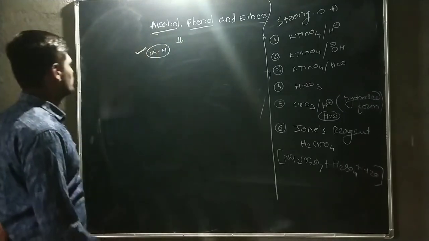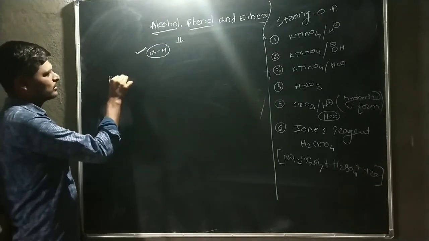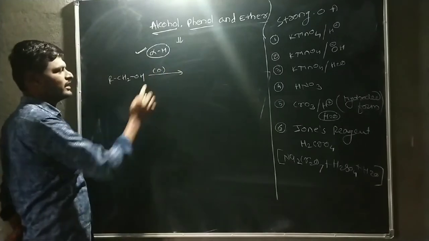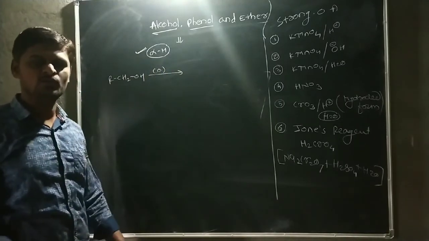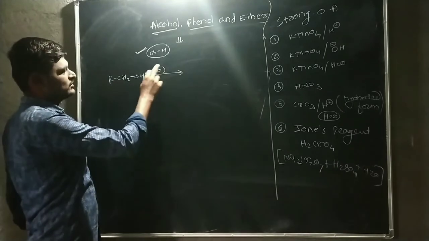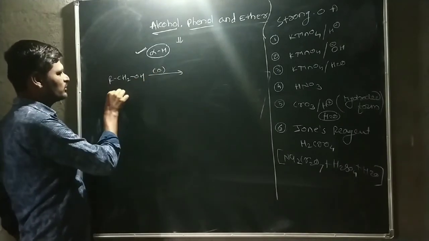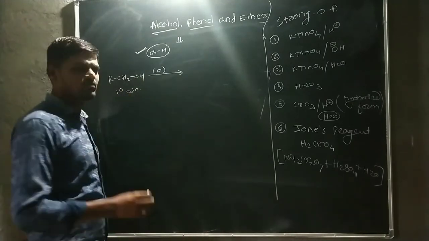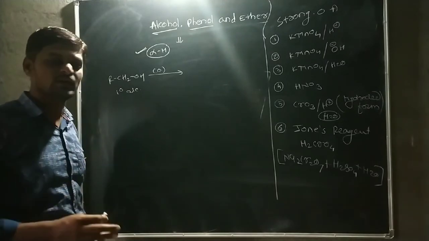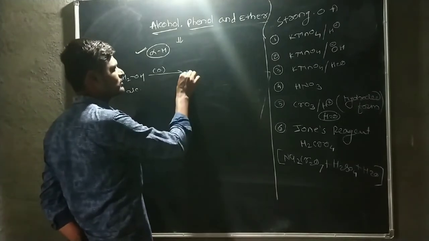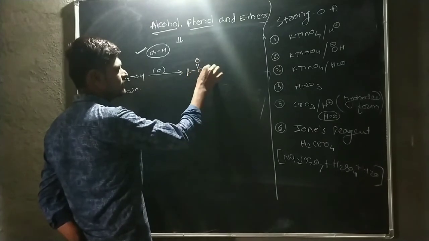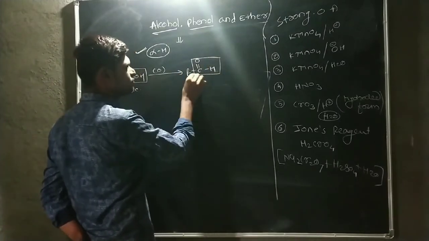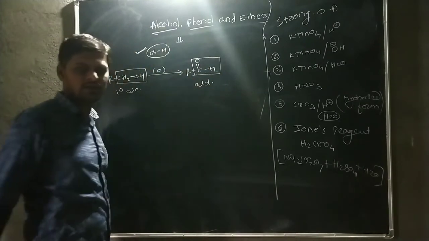Okay, guys. Then we consider a primary alcohol, RCH2OH. It undergoes oxidation, commonly written as addition of nascent oxygen or addition of oxygen. This one is a primary alcohol. Then the primary alcohol undergoes the oxidation reaction and forms an aldehyde containing the same number of carbon atoms. That means the CH2OH group gets converted into the CHO group. There is a formation of aldehyde.